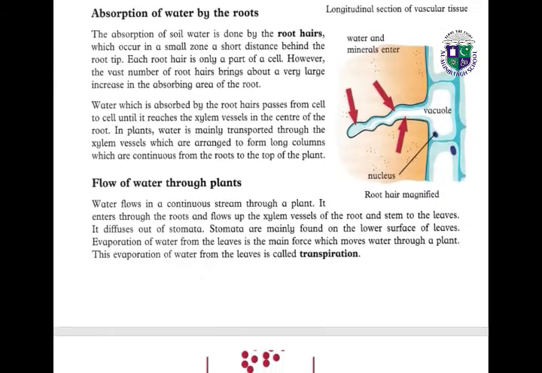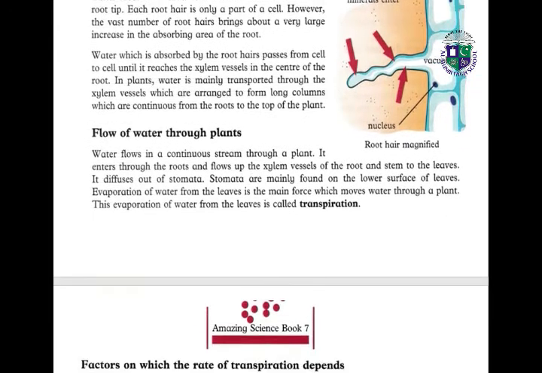Next students, we have absorption of water by roots. The absorption of soil water is done by root hairs which occur in a small zone, a short distance behind the root tip. Each root hair is only a part of a cell. However, the vast number of root hairs bring about a very large increase in the absorbing area of the root. So here we have water and minerals entering it. Here we have the nucleus and vacuole. Water which is absorbed by the root hair passes from cell to cell until it reaches the xylem vessels in the center of the root.